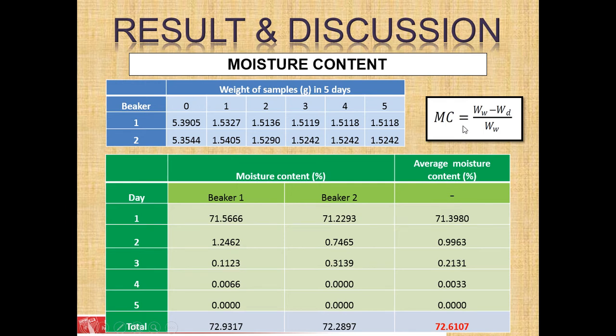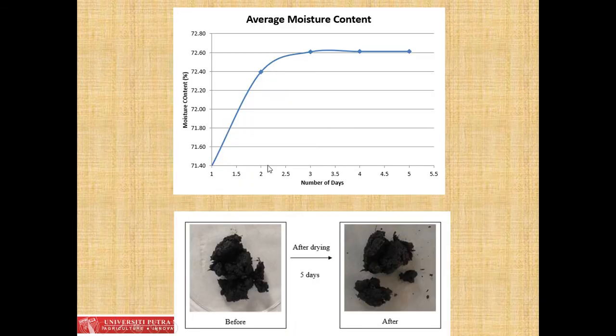Then the moisture content is calculated by using this equation which I said in the earlier slide, and finally the average moisture content was calculated, which is 72.61%. From here we can see that in the first 2 days the moisture content increases linearly, and then it almost kept constant after day 3.